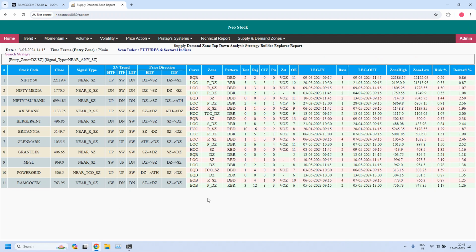11 stocks are filtered. Let us identify high liquidity supply zones, 75 minute supply zones. Nifty Media, this is an index. We don't trade in the indices because it is not listed in F&O category. We have only 4 indices in the F&O category. Axis Bank is there. High liquidity 75 minute supply zone, already tested once. So look for a fresh fine-tuned 5-minute zone inside this.